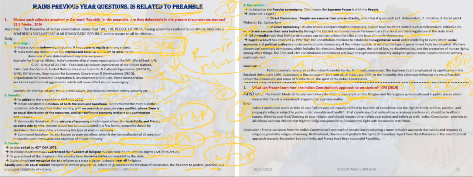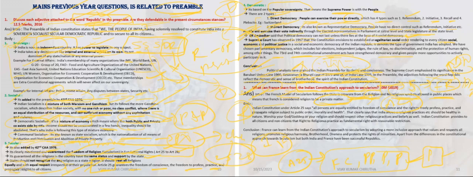In India, as we know, Article 25 clearly says freedom of conscience, freedom to profess, practice and propagate. These are the freedoms provided by the Indian Constitution for all religions irrespective of their population. So it means that religion can be practiced in public. But when it comes to the French model of secularism, they are not allowing any religion or religious symbols in public places. That means it is a private matter in France. So that is the major difference between India and France.